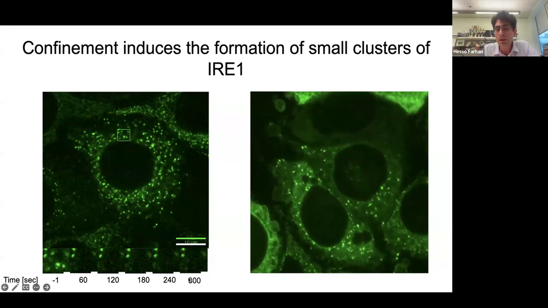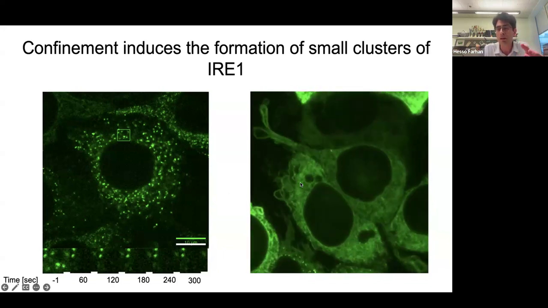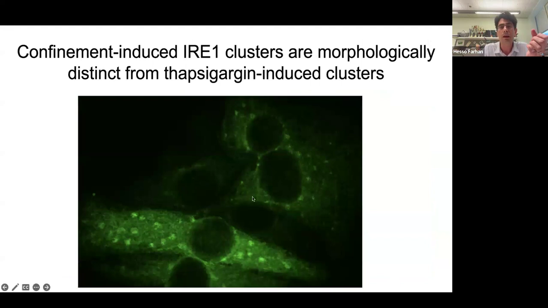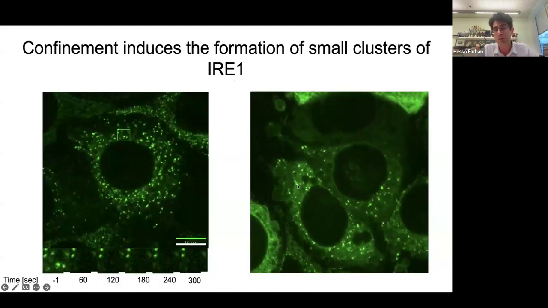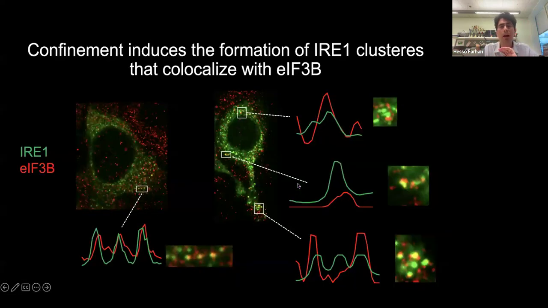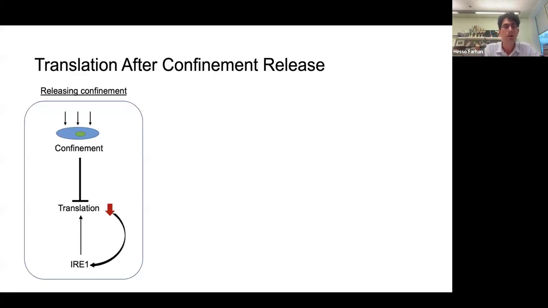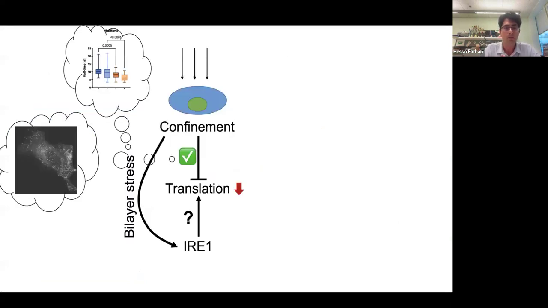And the question is now, do these clusters co-localize with these initiation factors for translation? By the way, these clusters are very different from thapsigargin clusters that Peter Walter showed. We can reproduce these. These are very large. They are very different from these very small clusters that we see here. And we see here a co-localization. This is just a few examples of RA1 and EIF3B. The 4G antibody didn't work very well, so we couldn't do it. But with this factor that was known to co-immunoprecipitate with RA1, there is co-localization on these small domains of the ER. So I will skip this slide, keep it for the discussion.